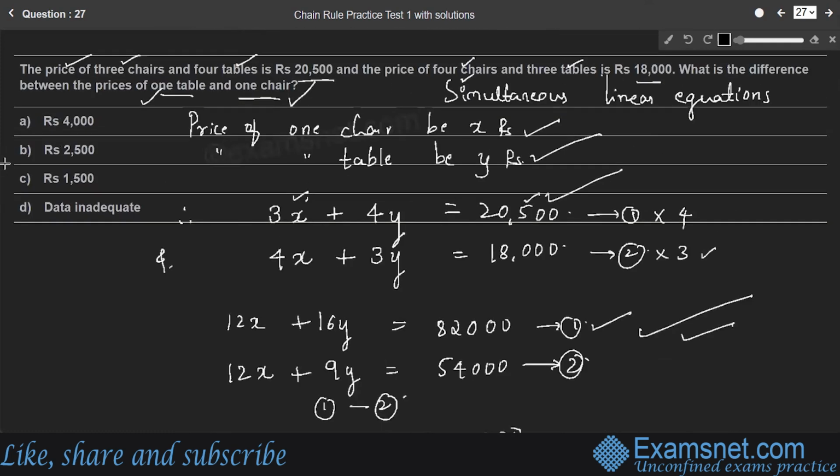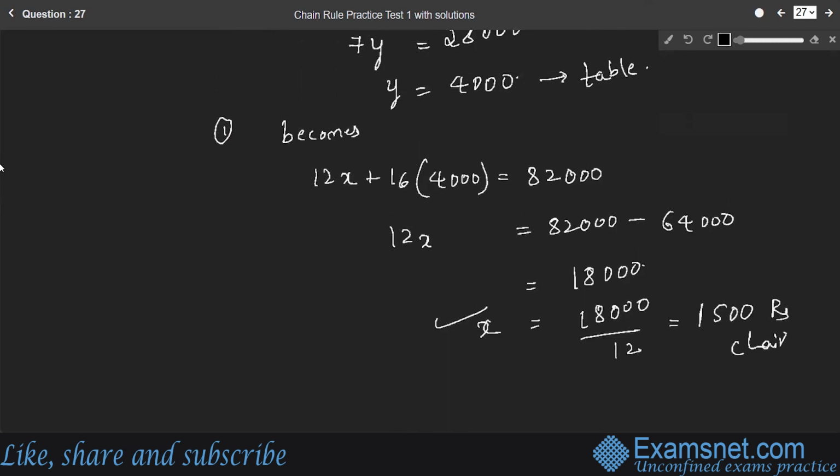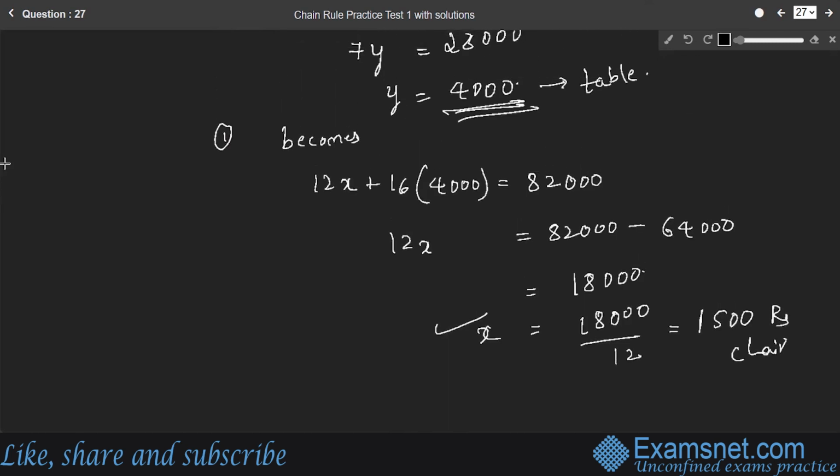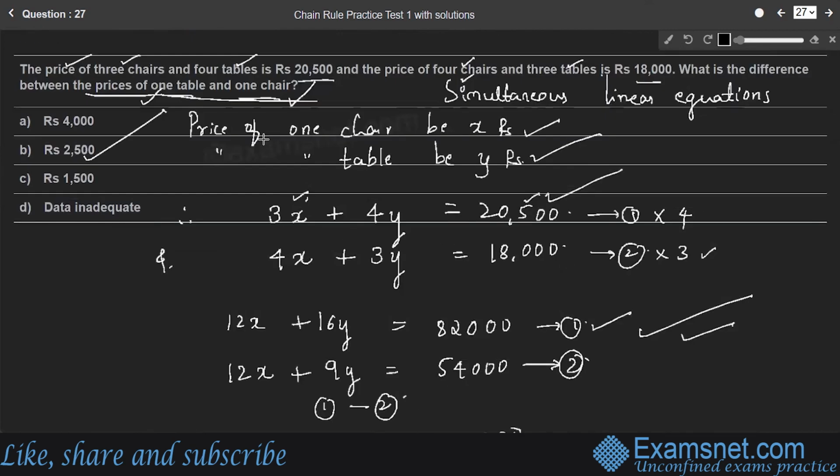Here the question is the difference between prices of one table and one chair. Difference between prices of one table and one chair means either x minus y or y minus x. Here y is greater, right? Therefore, y minus x, the difference between prices of one table and chair, is 4,000 minus 1,500, which is 2,500 rupees, right? Option B is the right answer.